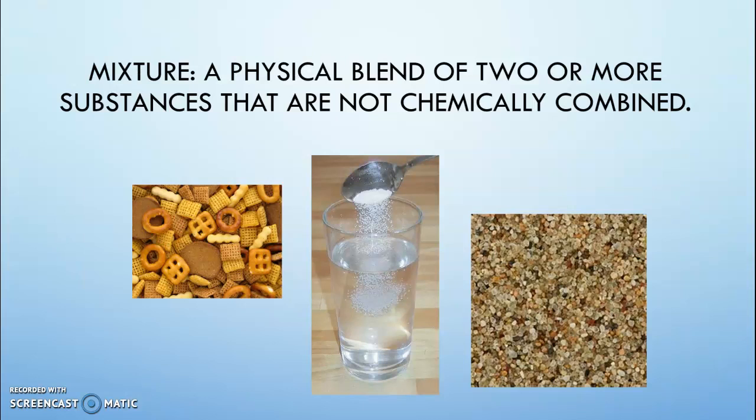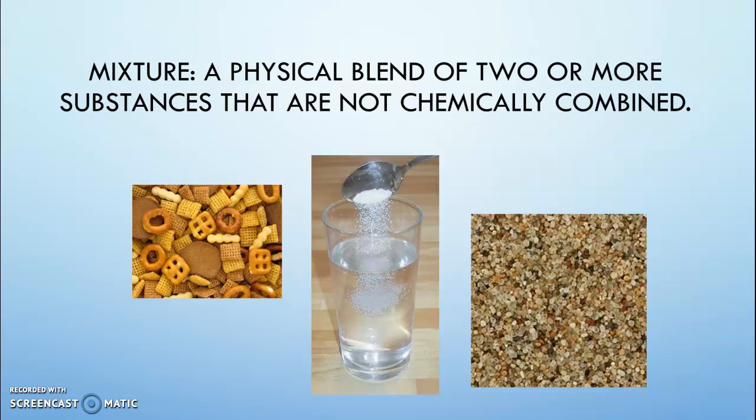Okay, going on with mixtures here, I mentioned the Chex Mix, a good example of a solution. In the middle picture there, you see some either sugar or salt being put into water and eventually would dissolve. We see sand like you'd see on a beach. That's a heterogeneous mixture.